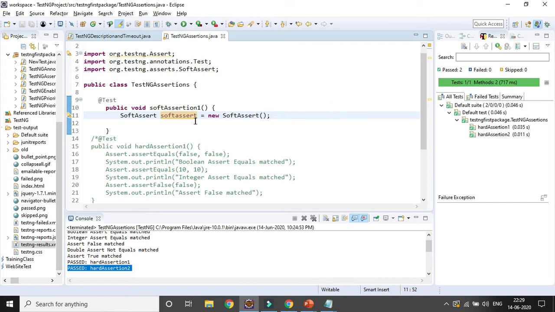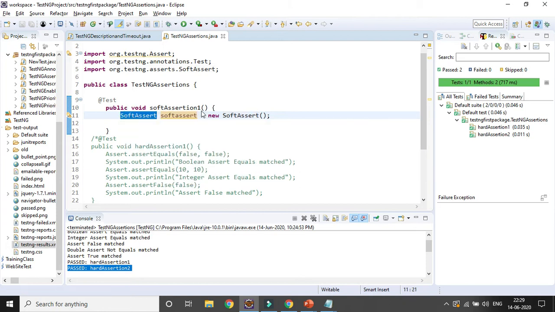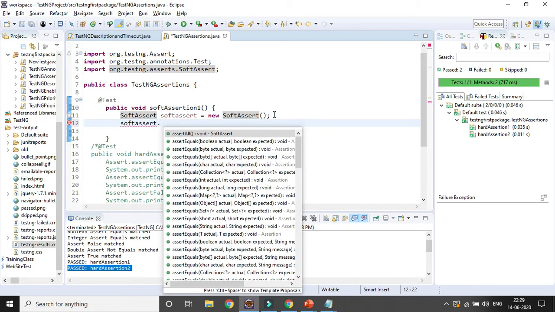So once the object is created, that is the one thing. Whenever you are using only assert, you don't need to create an object or instance. But whenever you are using soft assert, you need to first create the object or instance using the SoftAssert class, available in the org.testng.asserts package, right? So once the object is created, you can use it, right? And if you press dot, you can see all the methods coming, right? Here assert equals, right, boolean value.